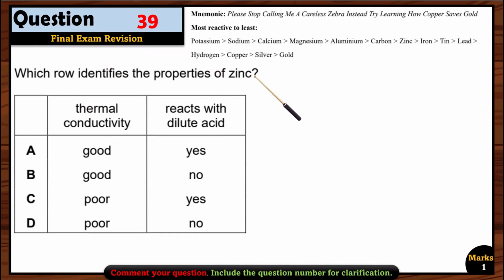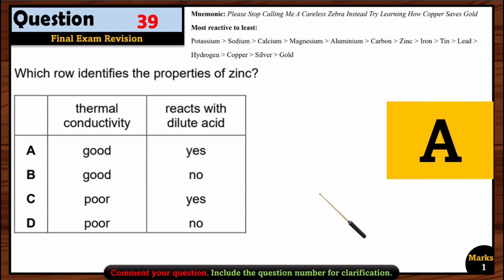Question 39. Which row identifies the properties of zinc? Thermal conductivity, good. Yes. So A or B can be right. React with dilute acid, yes, it can react. So option A is correct option here.